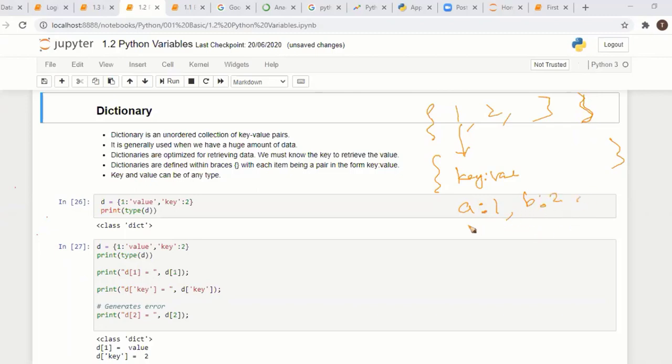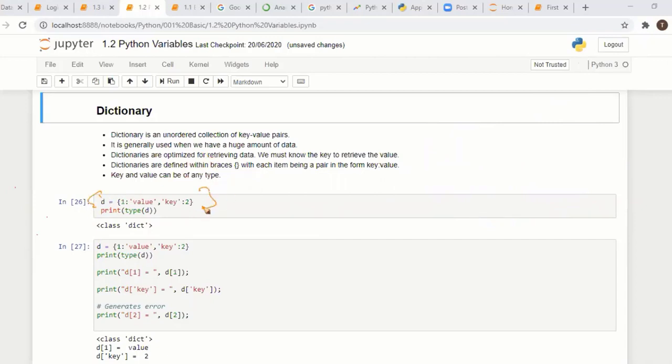It holds any key and any value, of any type. This is also unordered, but here everything we can access through the key. Here we have one dictionary, so it is unordered.